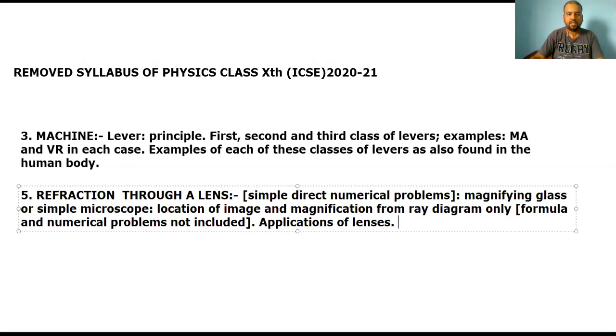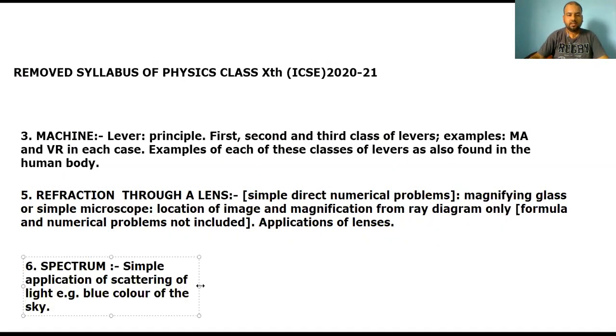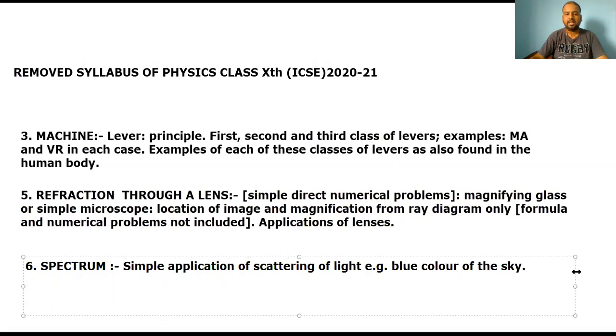Then if we talk about the next chapter, spectrum. From the chapter spectrum, if you see, the topics like simple application of scattering of light, blue color of the sky and all, there used to be some examples and detailed study of that, which has been removed. The rest all topics are there as it is.